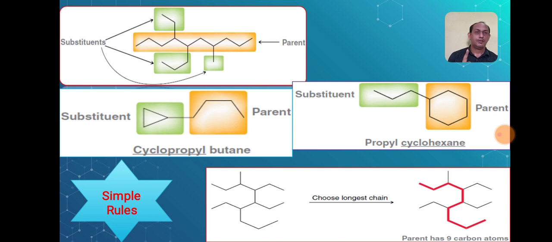Once you select the longest continuous chain, start numbering from that end so that the substituent gets the lowest number. Okay, this is our priority. If the substituent occurs 2 times and is the same, then you have to use the word di. If they are different, then you have to follow the alphabetical order. So these are the simple rules you have to remember in order to give the IUPAC nomenclature.